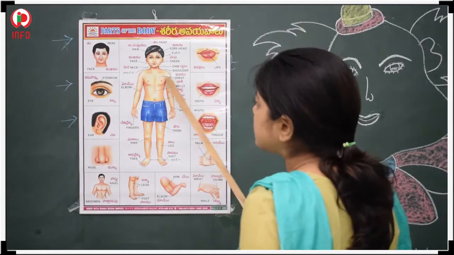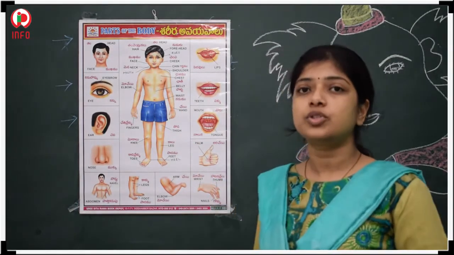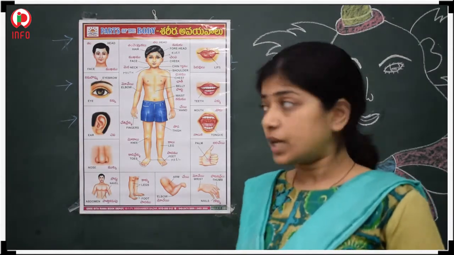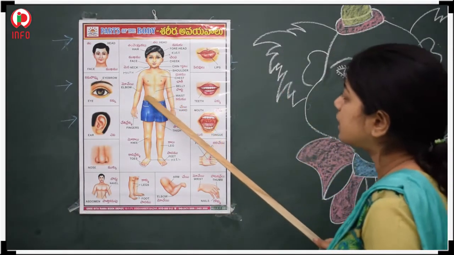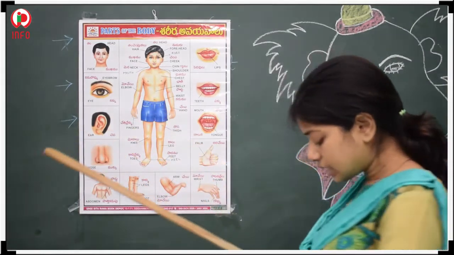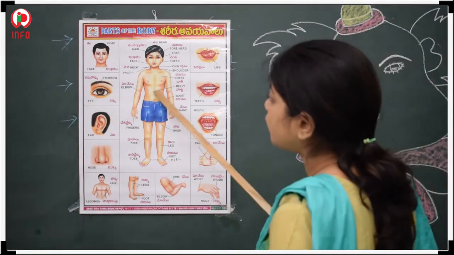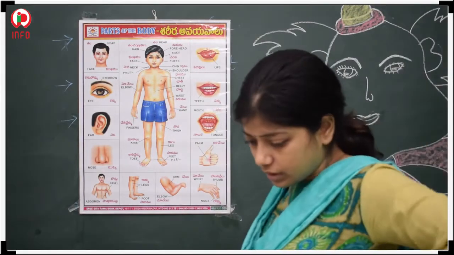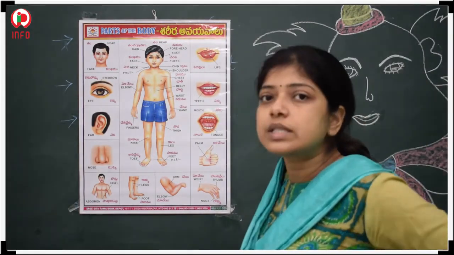Next, this one is the chest. This front portion is called the chest. Next, after the chest, this one is called the belly. See here, this portion is called the belly. Next, this portion is the waist.